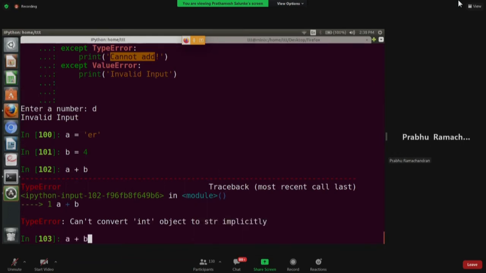Prathamesh, let me just try to answer this question quickly. You have to understand that there are different types of errors, and these will be generated depending on the nature of what you're trying to do. Type error basically says you are trying to do some operation between two types for which that operation has no meaning, or there is no defined behavior. So when you do A plus B, when one is a string and one is an integer, or A divided by 3, for example, you'll get a type error.